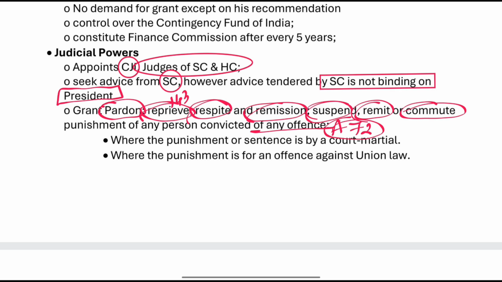However, the advice tendered by the Supreme Court is not binding. Right. So here we have that pardoning powers also come under the judicial powers. So pardoning powers fall under the judicial power.